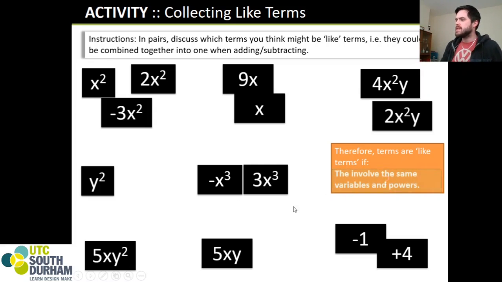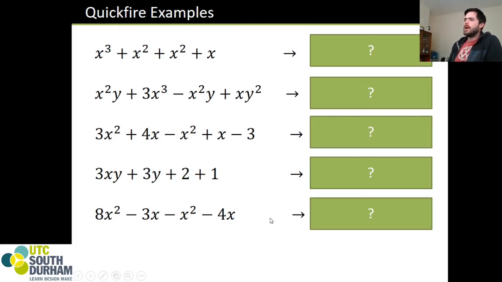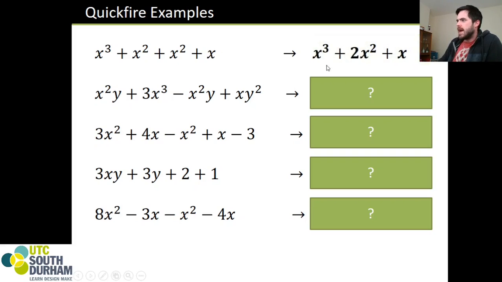Basically, what we are saying is that we have a like term if they have the same variables and the same powers. Let's see what that means. If we are looking at x cubed plus x squared plus x squared plus x, the only like terms in here are the 2 x squareds. Because this is an x cubed, there's another power of x. Here there's just an x, there's only one power of x there. So we can add these together to get x cubed plus 2 lots of x squared plus 1x.